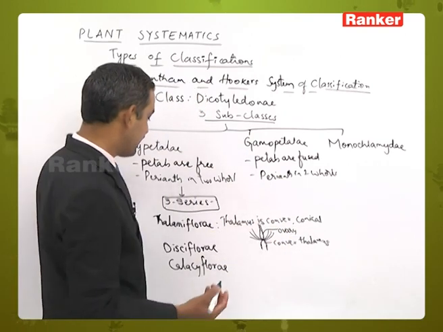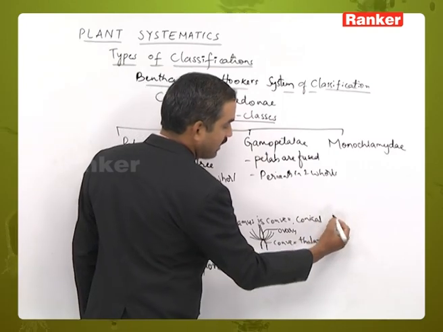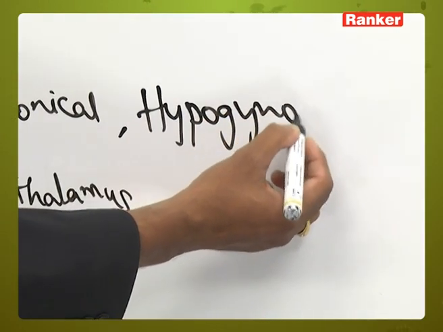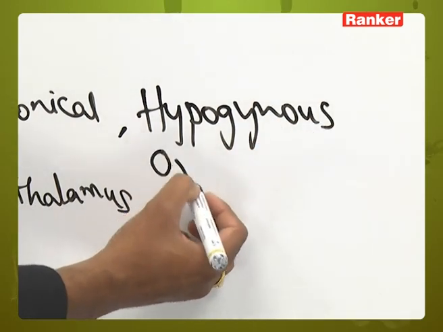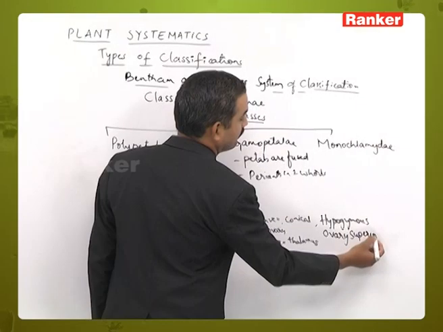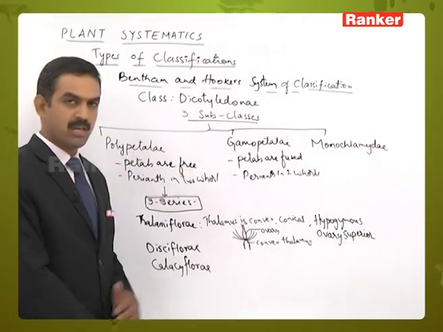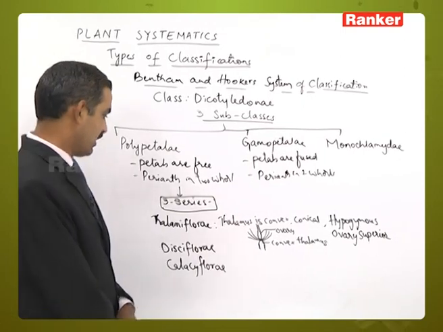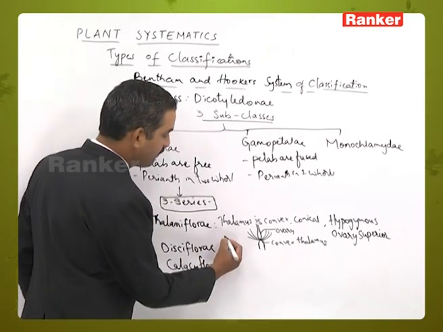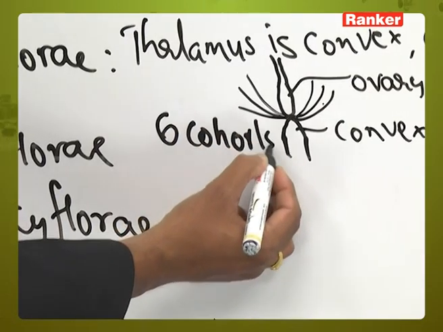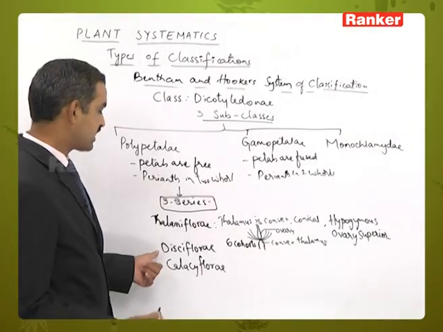In this condition, the flowers are hypogynous in nature. When they are hypogynous, the ovary will be superior. So these are the characters that can be observed in members of the Thalamiflorae series. Thalamiflorae contains 6 cohorts. Cohorts means orders.